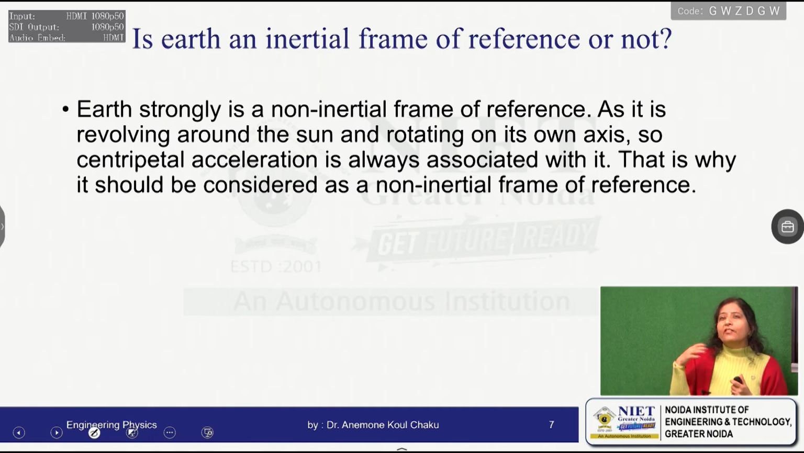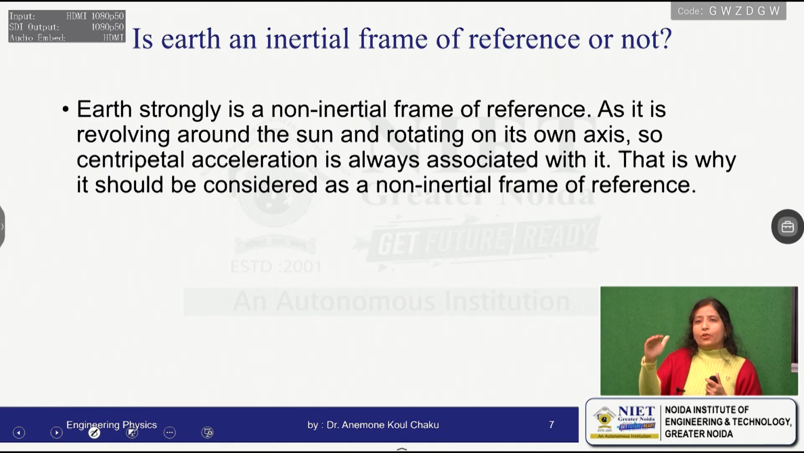But usually, for our convenience, we sometimes take a vehicle moving with a uniform velocity in a straight line on the surface as an inertial frame, but that is simply for convenience. And one more thing: when we talk about relativity, we talk about velocities of 3 into 10 to the power 8 meters per second, and the earth is revolving around the sun with a velocity of 3 into 10 to the power 4 meters per second. So sometimes we ignore the effect of this centripetal acceleration and, for convenience, take it as an inertial frame, but strictly we have to say that it's a non-inertial frame of reference.